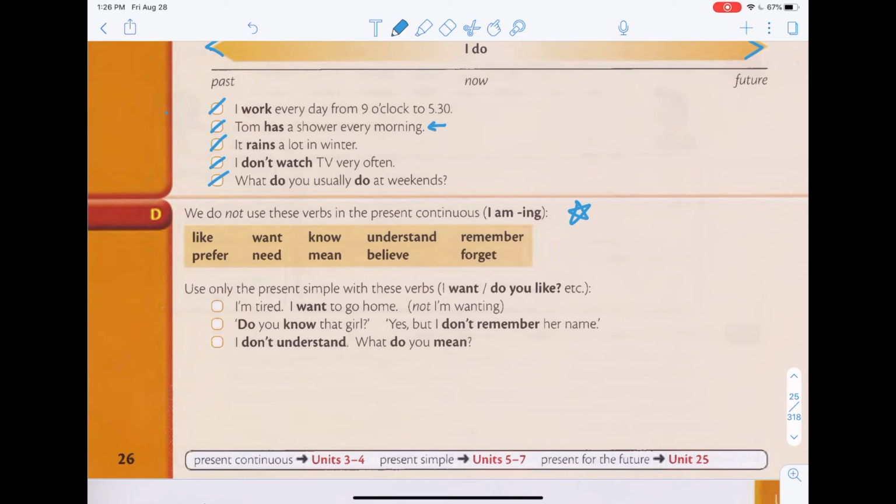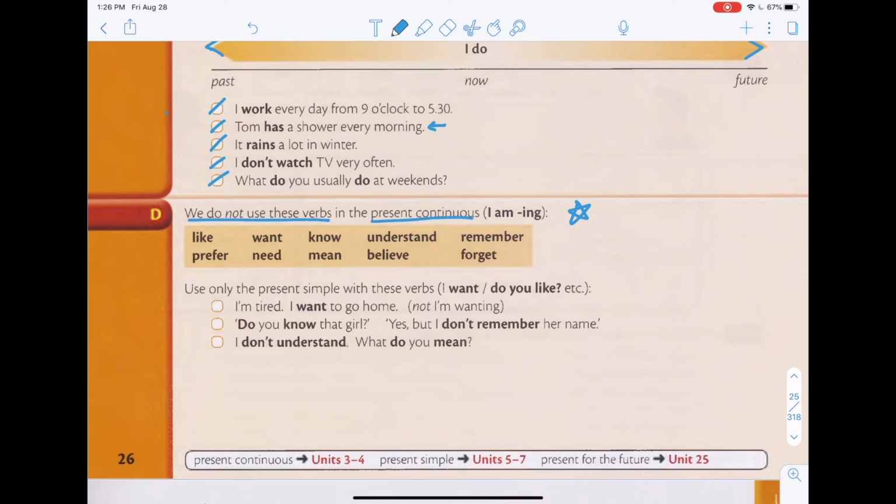So I hope that I'm able to give you a better explanation of what I'm trying to say. But let's just see these examples and I'm going to tell you what I mean. Alright, so it says we do not use these verbs in present continuous.